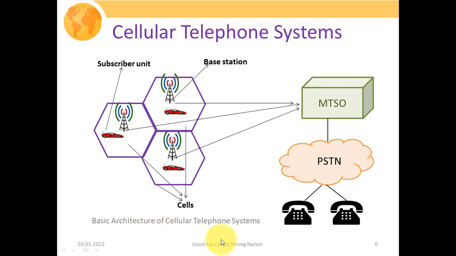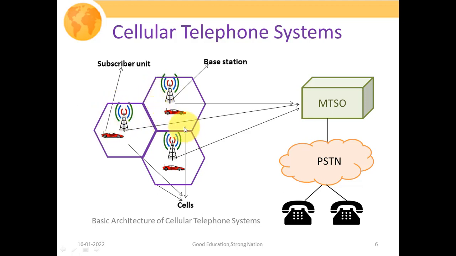This figure shows the basic architecture of our cellular telephone system. It is a composite structure where our cellular system and our traditional PSTN system are coexistent. This figure shows your cell, this hexagonal structure. As of now, just consider them the coverage area of a base station.